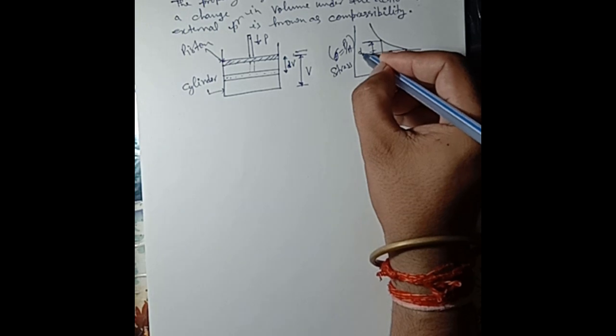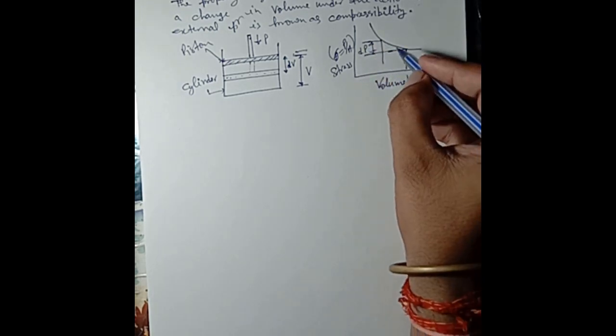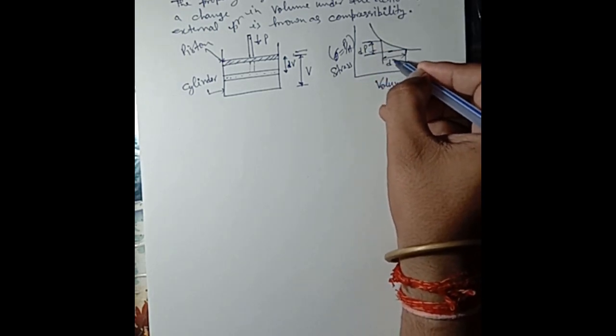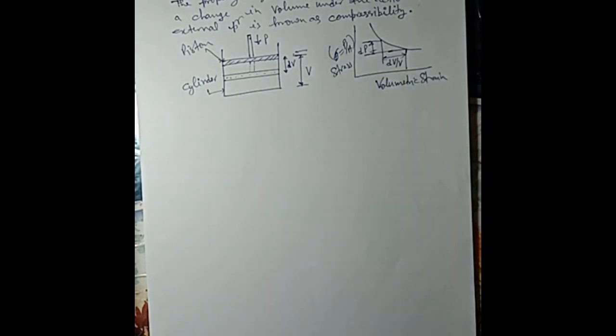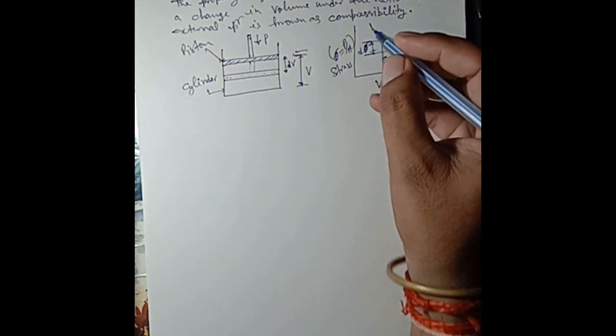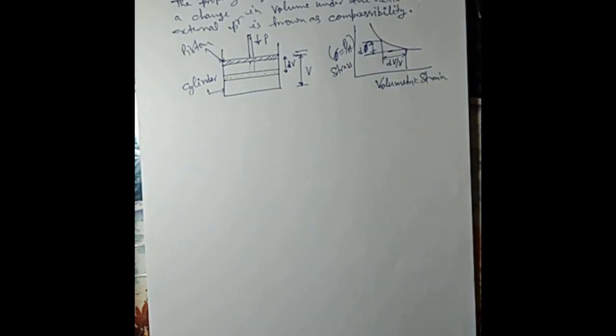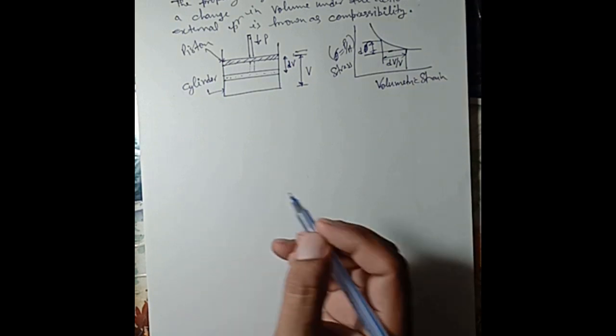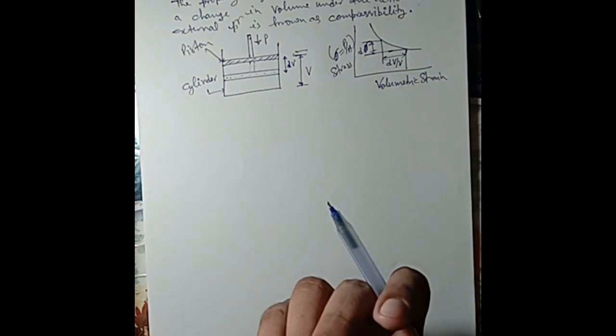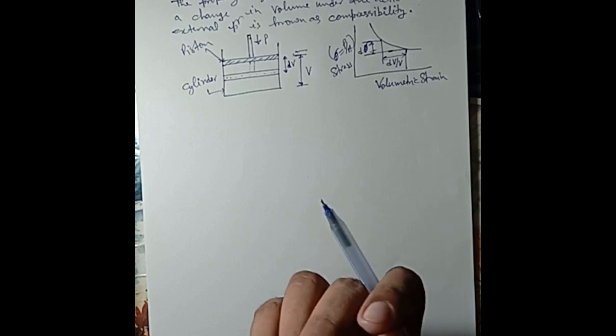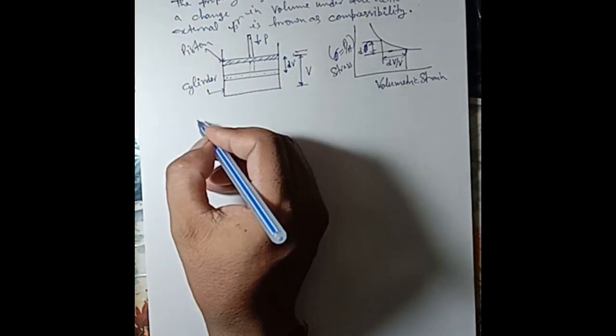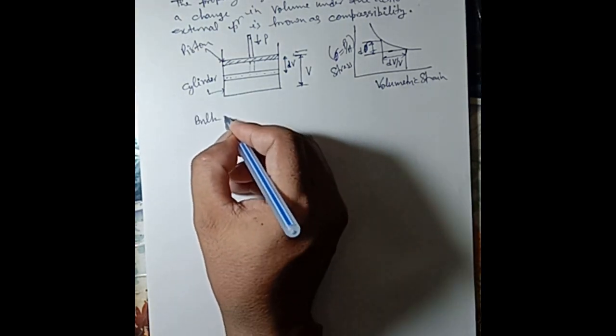This is dP, the change in pressure, and this is dV upon V, the volumetric strain, the change in volume, and change in pressure, that is the change in stress, sigma. Elasticity of fluid is measured in terms of bulk modulus of elasticity, which is defined as the ratio of compressive stress to volumetric strain.